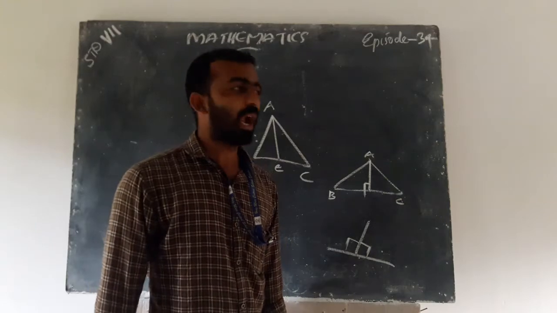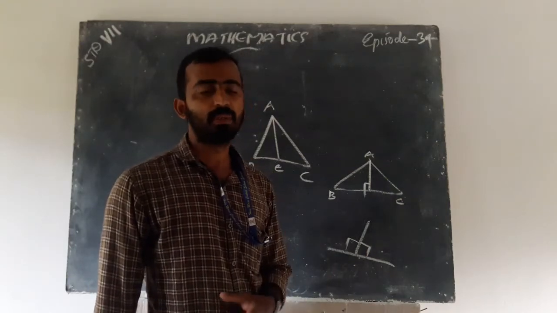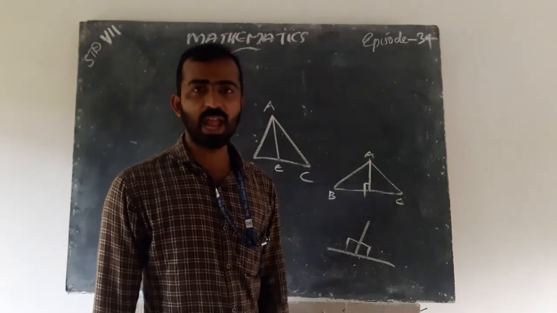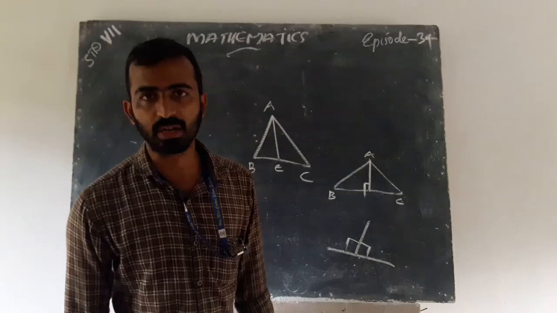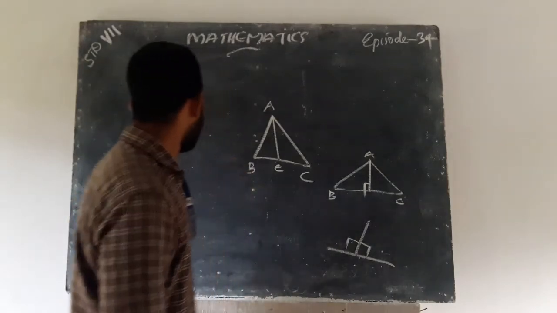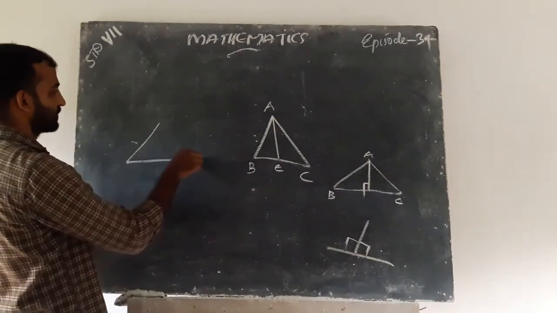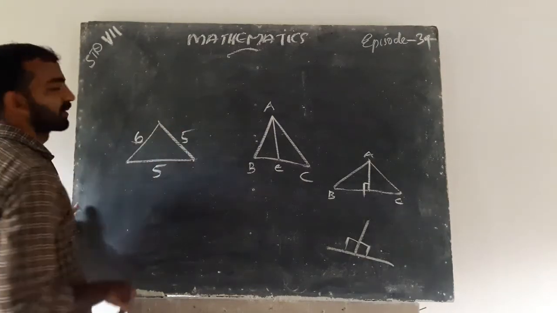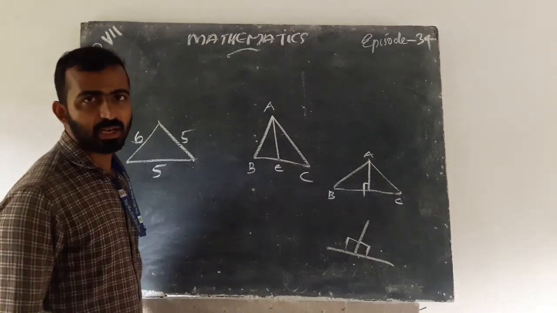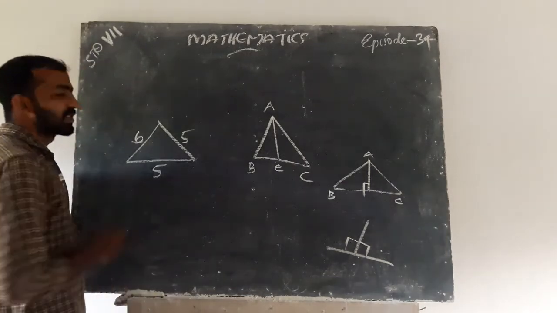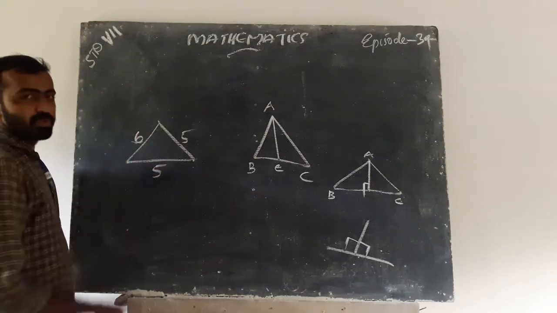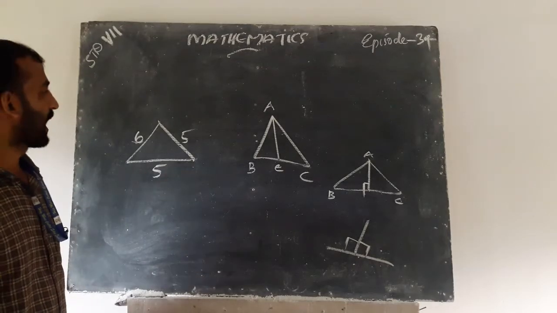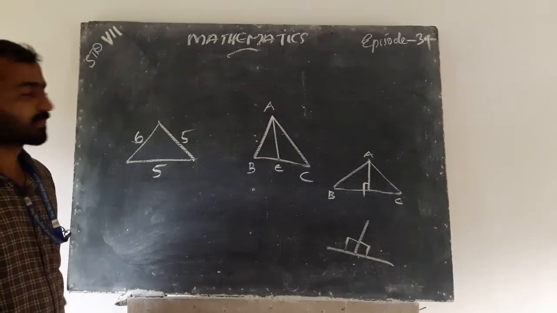And we also know what is an isosceles triangle, equilateral triangle, scalene triangle. This is an isosceles triangle. Two of its sides are of the same measure, and the third side is different.